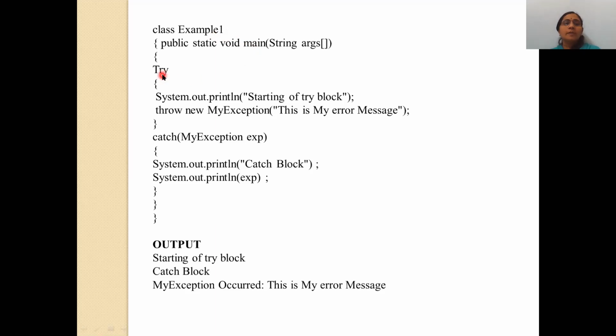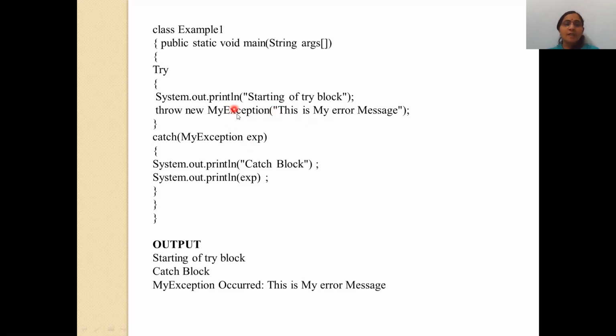Okay. Then the try block. In the try block, I print the message "starting of try block". And then I throw the exception: throw new MyException("This is my error message"). This is a message, and I throw it as an object of my exception to the catch block.